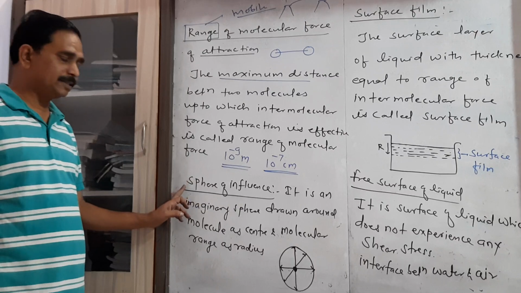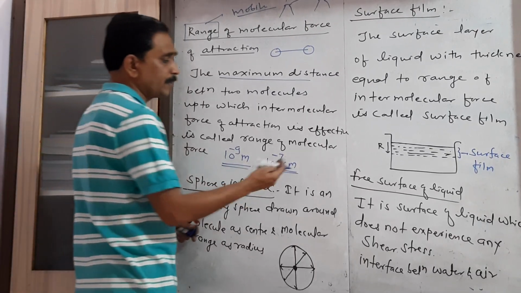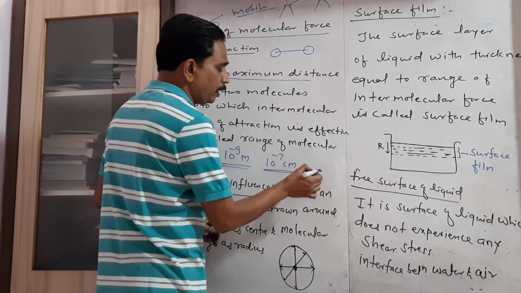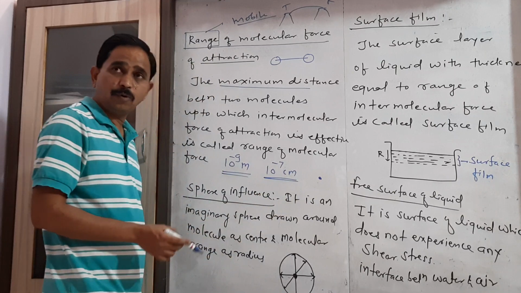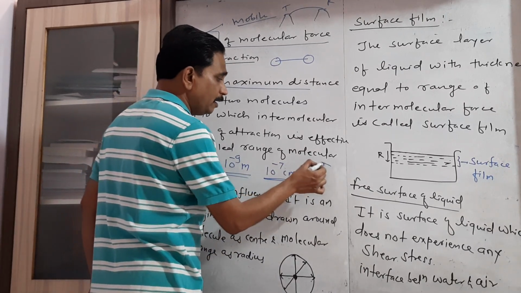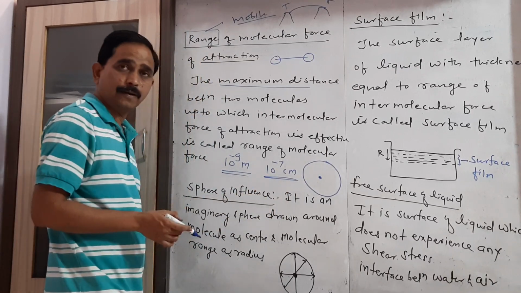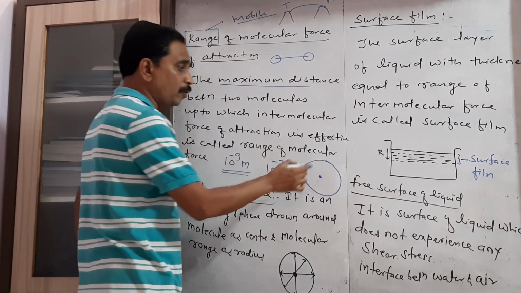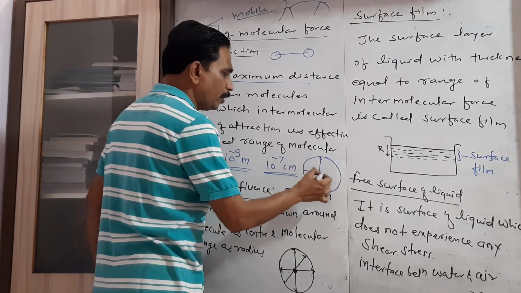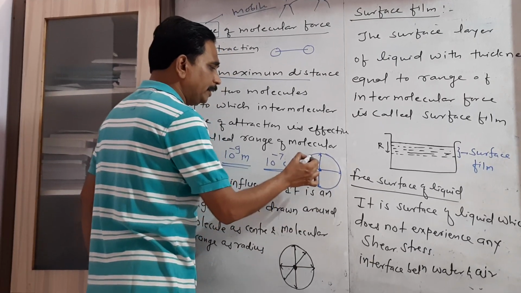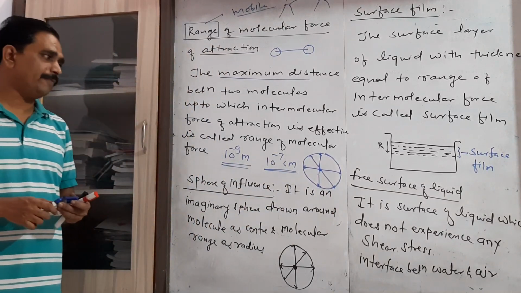Then consider the next definition, sphere of influence. If you consider a single molecule as a center, and consider an imaginary sphere around that molecule with its radius equal to the molecular range, then this sphere is called the sphere of influence.